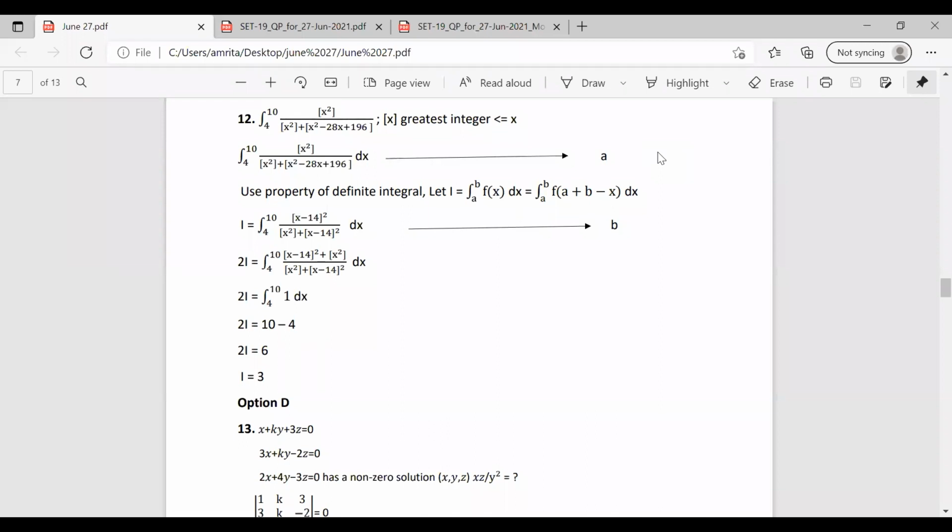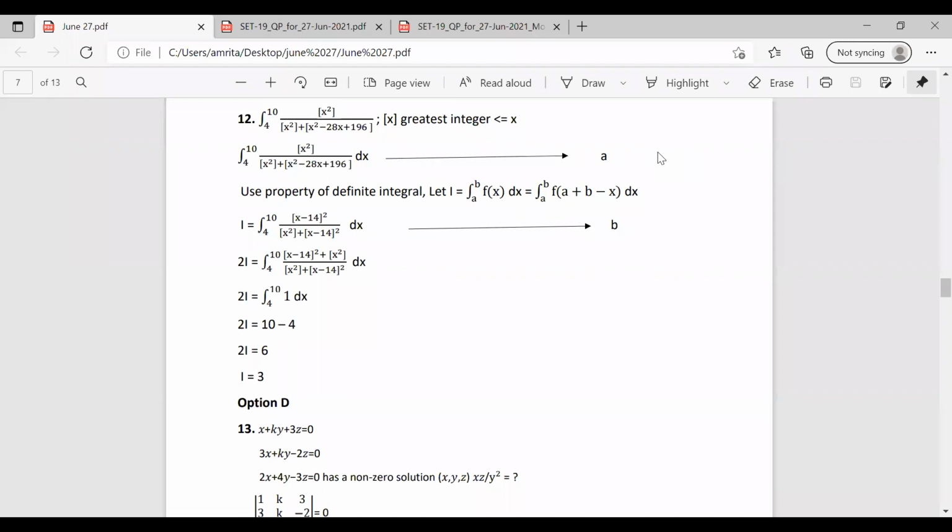The first numerator becomes x square plus x minus 14 whole square, and the denominator is the same, x square plus x square minus 28x plus 196. We can write this as x minus 14 whole square. So we add the numerators and it becomes x minus 14 whole square plus x square by x square plus x minus 14 whole square dx.